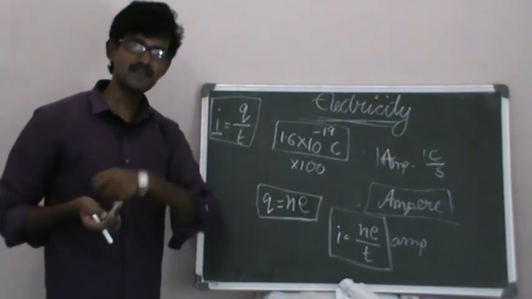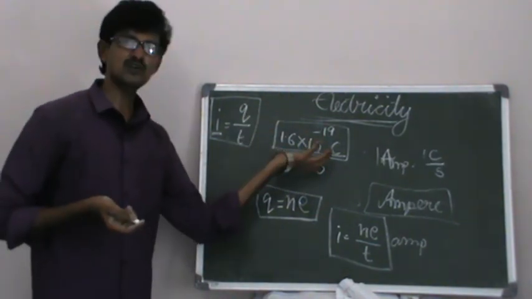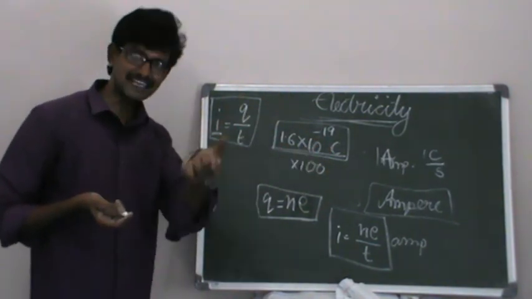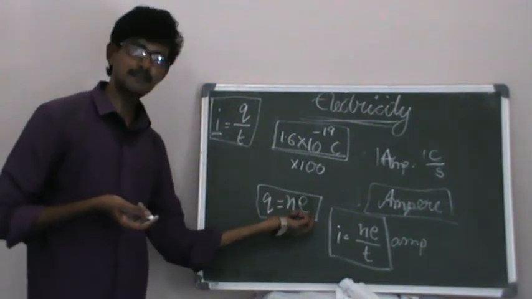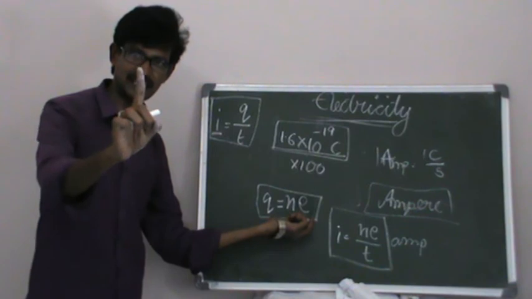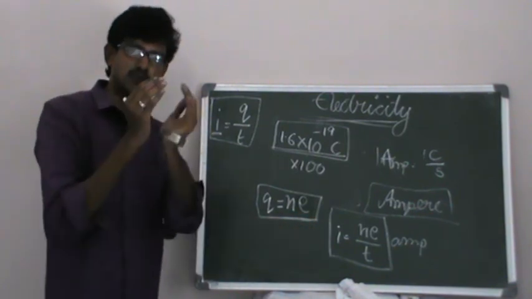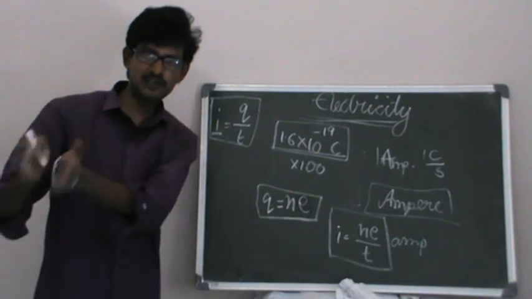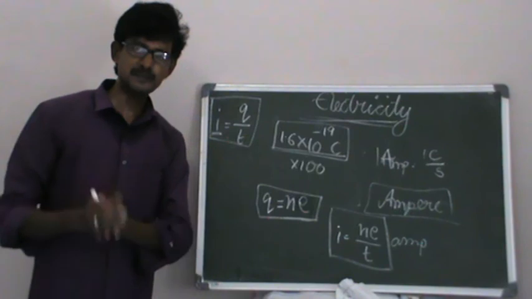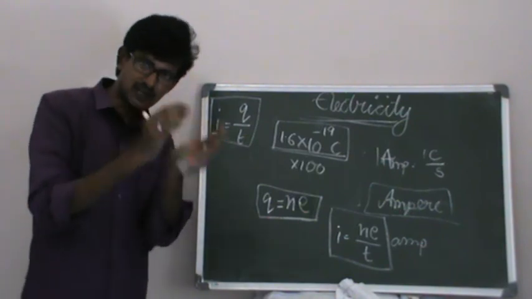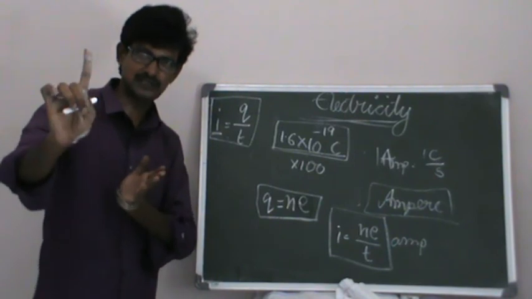Right, so in a conductor, how much charge is flowing? We already know one electron has this much charge. So how many electrons are flowing? Suppose n electrons are flowing, then n into the magnitude of charge of 1 electron. It's simple: if one chocolate is 10 rupees, then for 10 chocolates, it is 10 into 10, the number of chocolates into the cost of one chocolate.